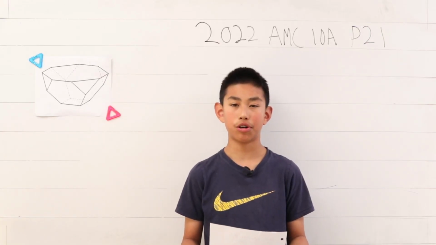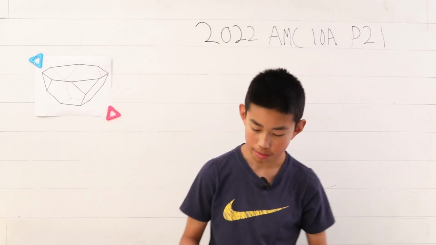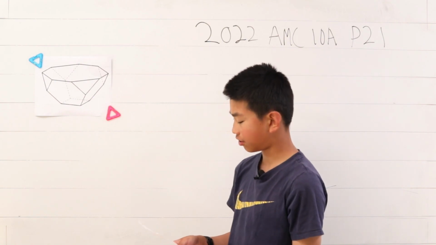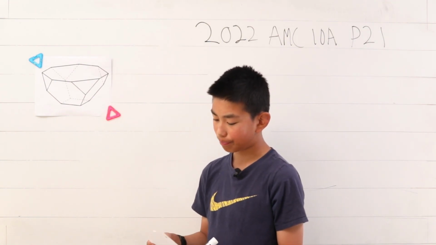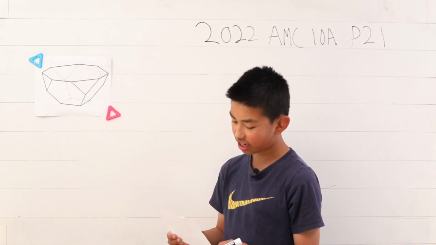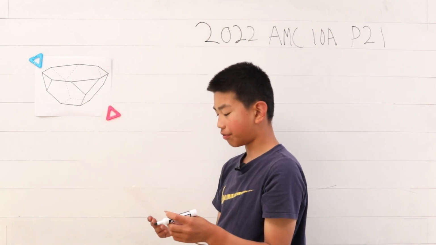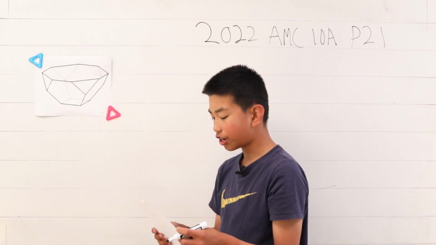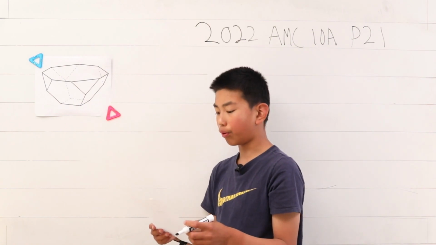Today we're solving problem 21 from the AMC 10A of 2022. A bowl is formed by attaching 4 regular hexagons of side length 1 to a square of side length 1. The edges of the adjacent hexagons coincide as shown in the figure right here. What is the area of the octagon obtained by joining the top 8 vertices of the 4 hexagons situated on the rim of the bowl?